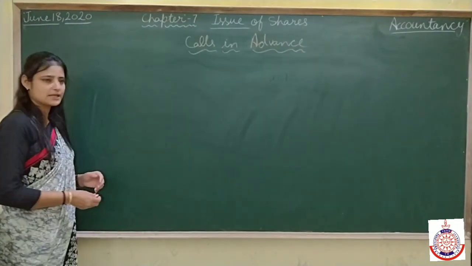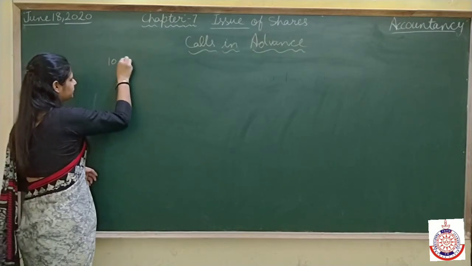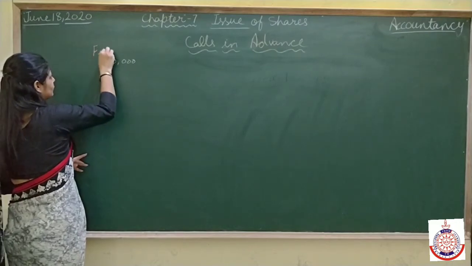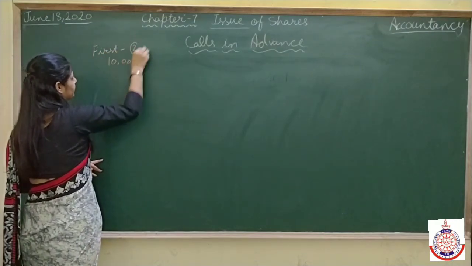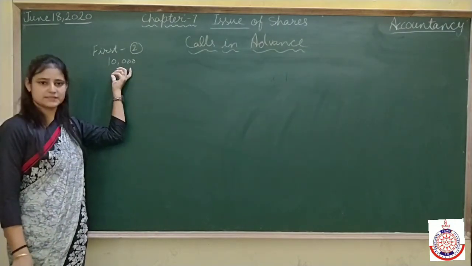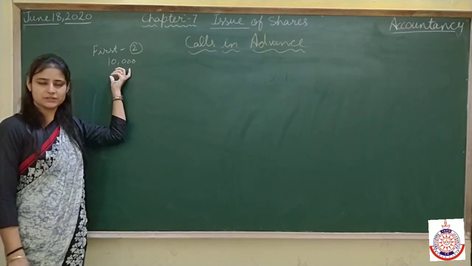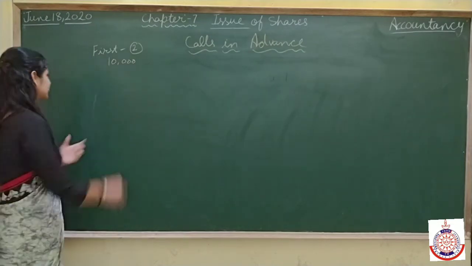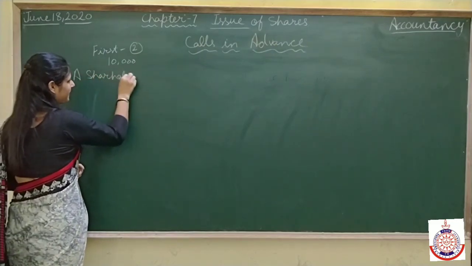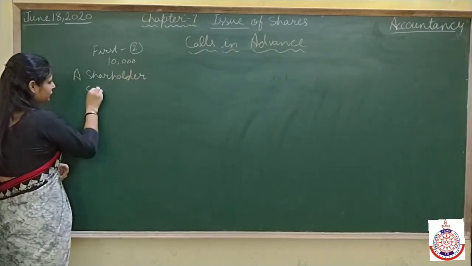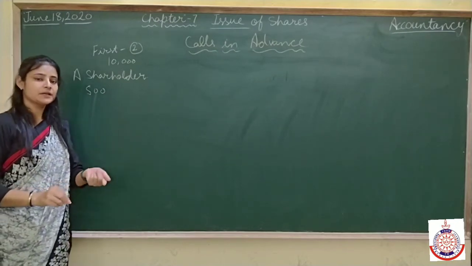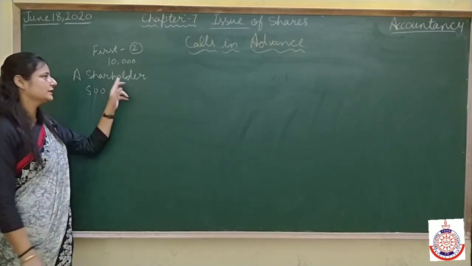The same example I will take. A company issued 10,000 shares and the first call is due. Which call is due? First call of rupees 2 is due on 10,000 shares, and one of the shareholders, who is having 500 shares, has paid the final call also along with the first call.